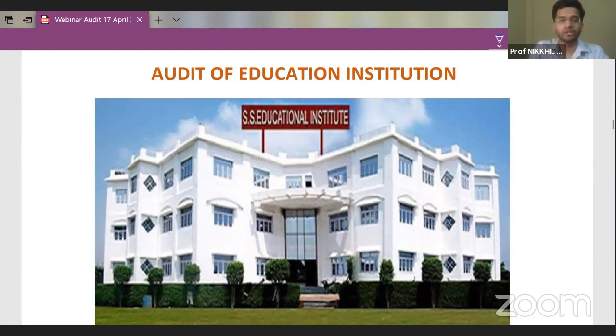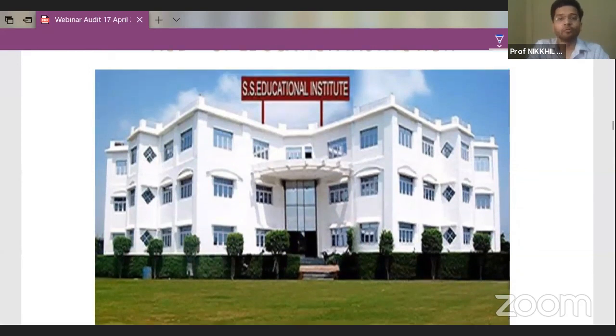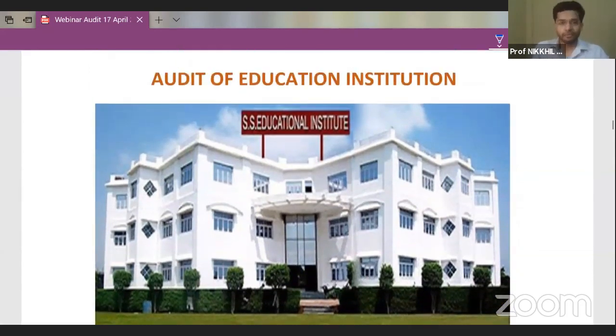I have a picture of some random educational institute in front of you. And guys, the first and foremost thing while starting off the audit is that I will check who has given permission for this educational institution to be started. Because guys, an educational institute cannot be started randomly. If today I want to start an educational institute, I need permission. I need proper authority. If I'm starting a school, I need an affiliation from CBSE. If I'm starting a college, then I need an affiliation from the University Grants Commission.